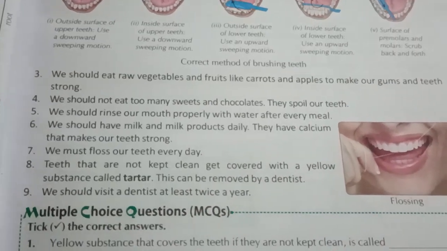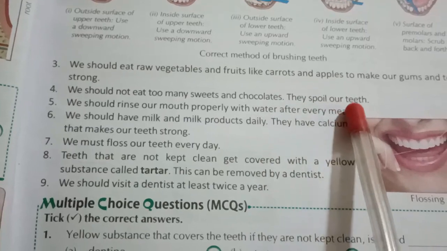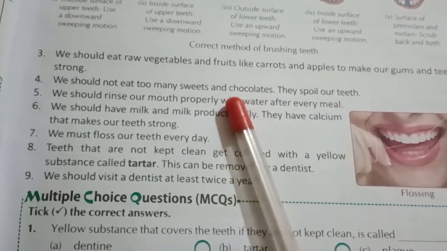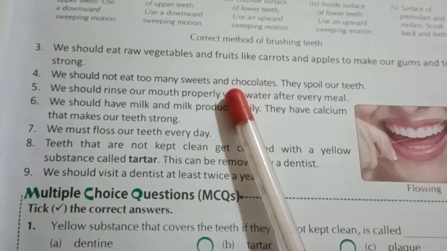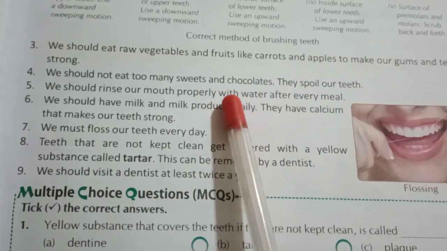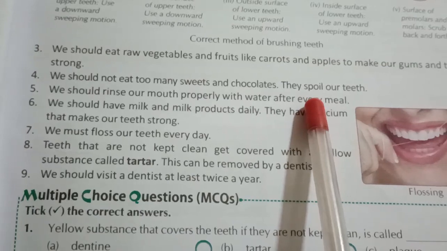Fourth, we should not eat too many sweets and chocolates. They spoil our teeth. Yes, we have seen in tooth decay, because they are so sticky, they get stuck in your mouth, then they start to form acid, and all that causes what? Tooth decay. So we should not eat too many sweets and chocolates because they spoil our teeth.